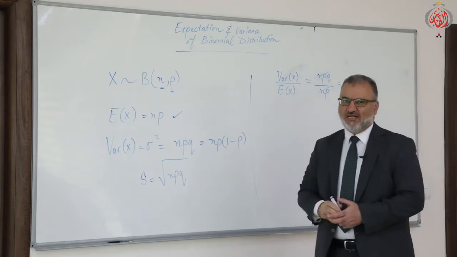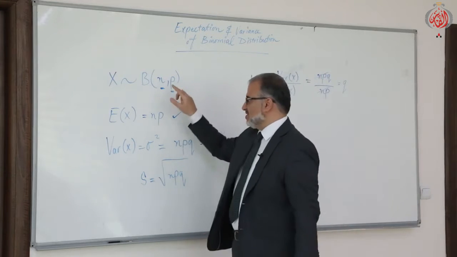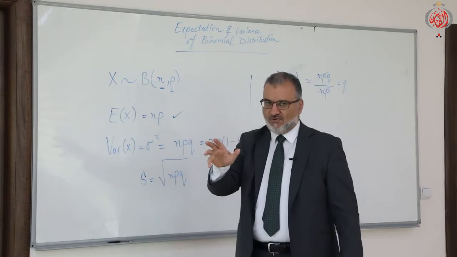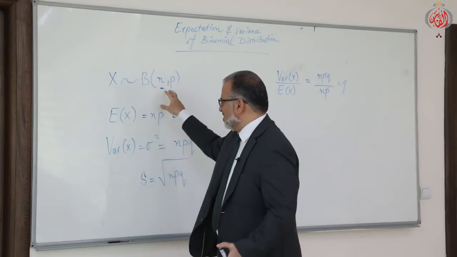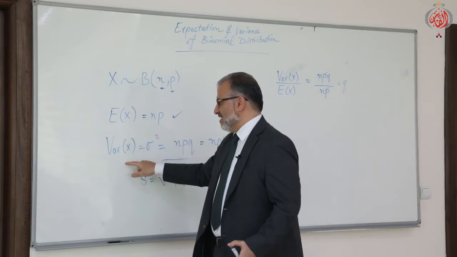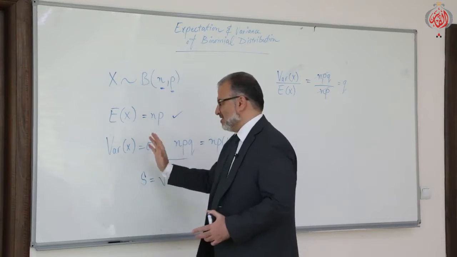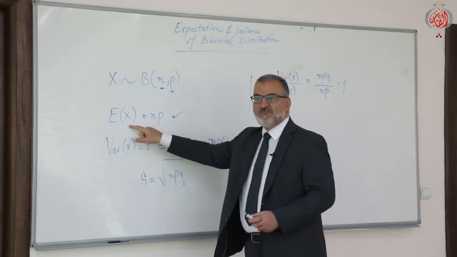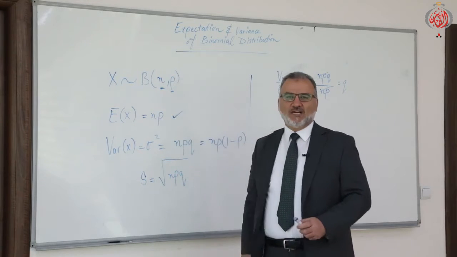What does it mean here? Sometimes I will give you the parameters in some questions, n and p will be known for you, and from these two parameters you can find the expectation and variance. But vice versa, if we go in the opposite direction, sometimes I will give you the values of expectation and variance, and then ask you to find these two parameters.